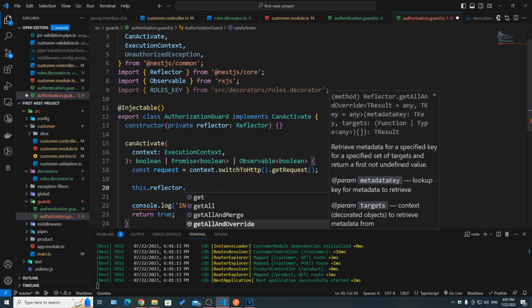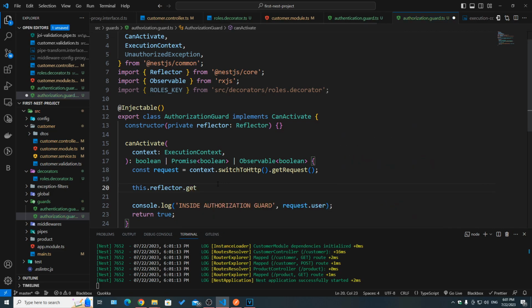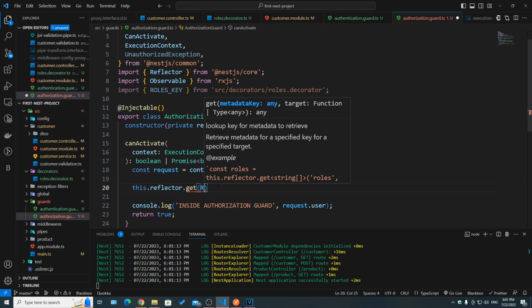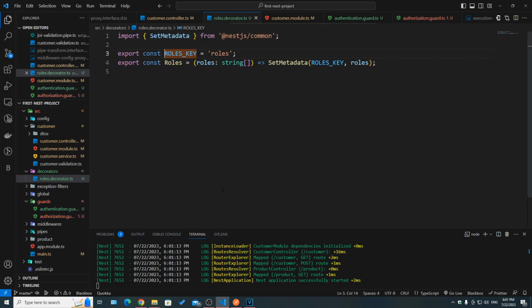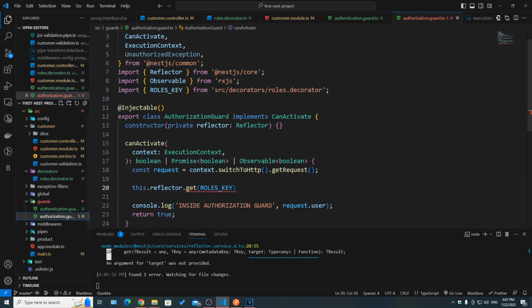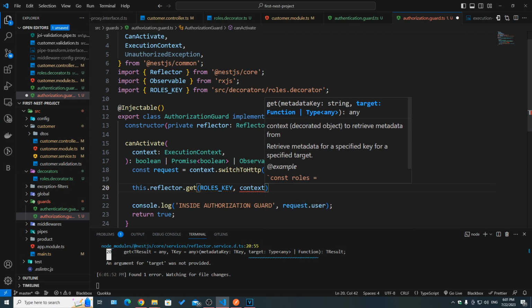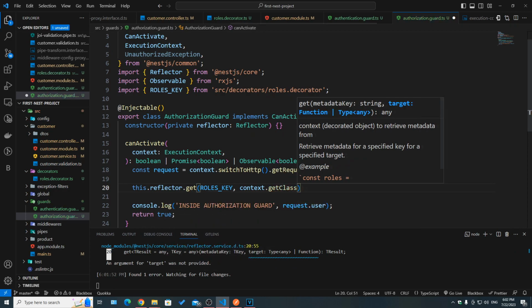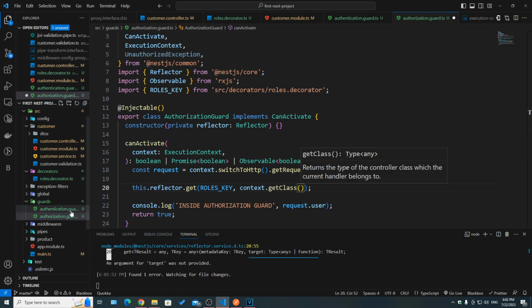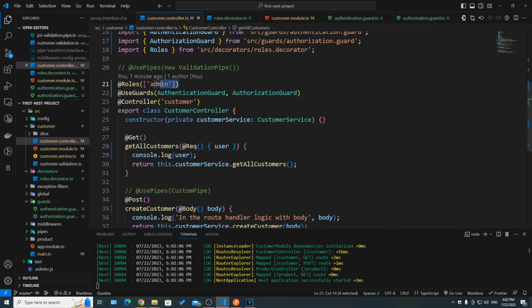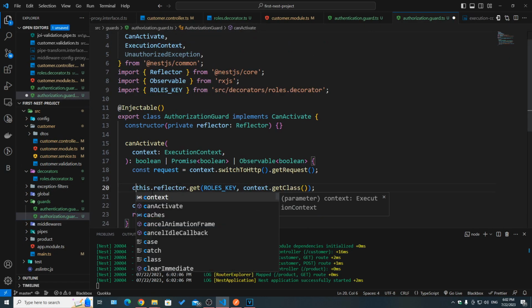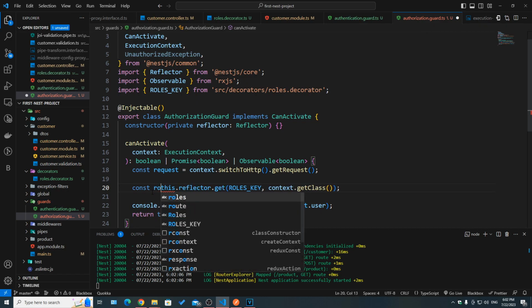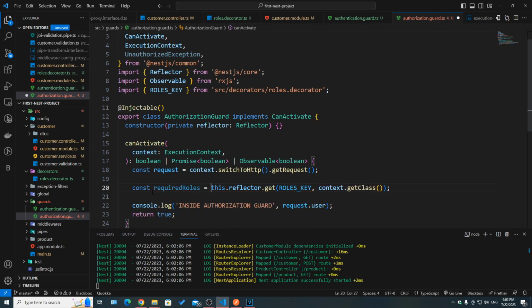We could also say get all and override. Let's see the difference. First, let's say get, and then here we need to specify the key, which is roles, the key that we specified here. And then next we need to specify the target. We need to use context dot, and here we saw this before. We need get class, since our decorator or our metadata at roles is on the controller level, so get class. And now we can say const required roles equal this. So those are the required controller roles.